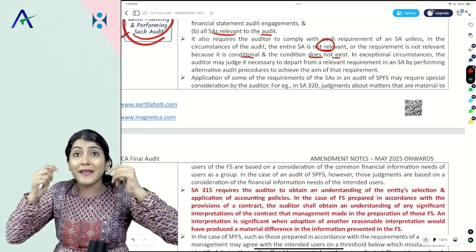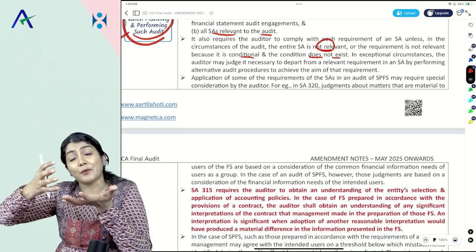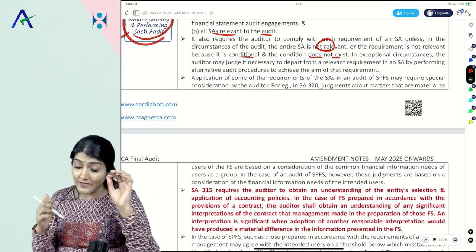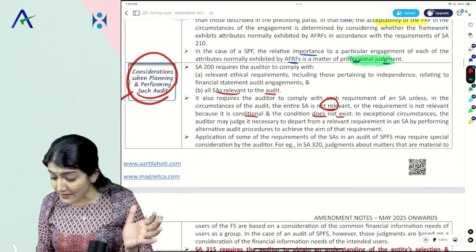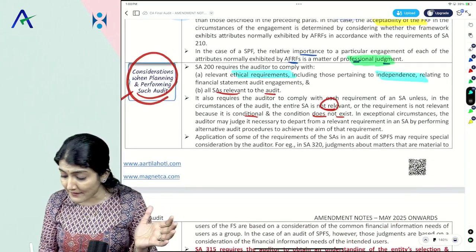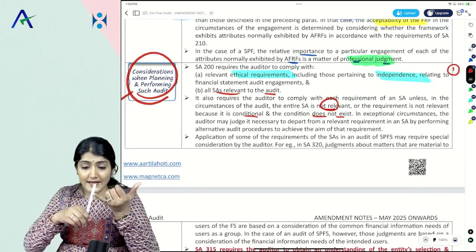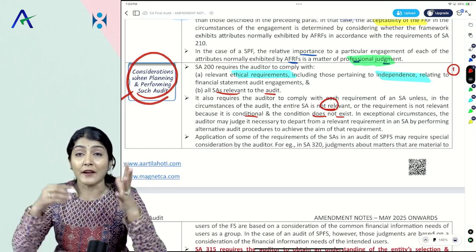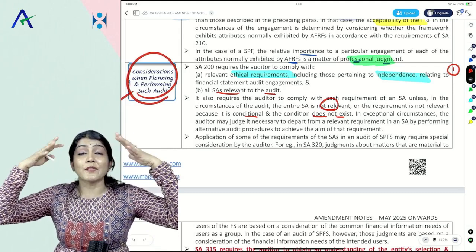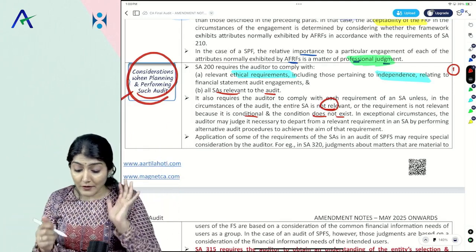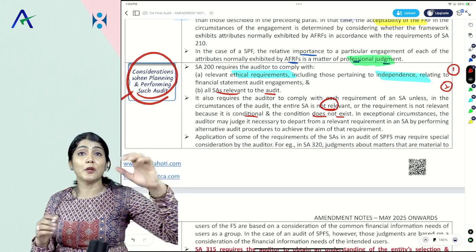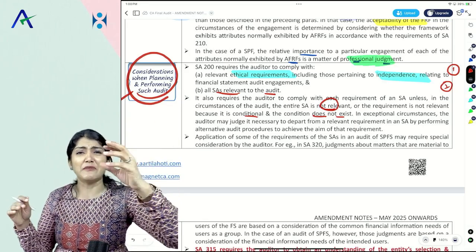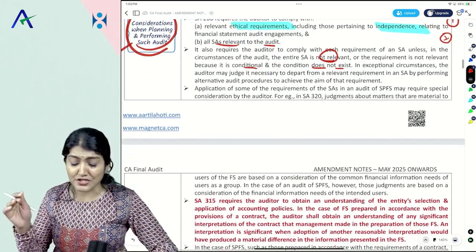Okay, right. So what does it say? Auditor, you are doing an audit only, but the only difference is now you're doing the audit of financial statements prepared in accordance with a special purpose framework. In that case also, auditor, do you need to comply with the ethical requirements, including independence? Yes. Integrity, objectivity, professional competence, due care, confidentiality, professional behavior, independence not only of the mind but also independence of the appearance. Then, auditor, should you comply with all SAs? Yes, all 38 auditing standards, unless the SA is not relevant or the requirement is conditional and the condition does not exist.